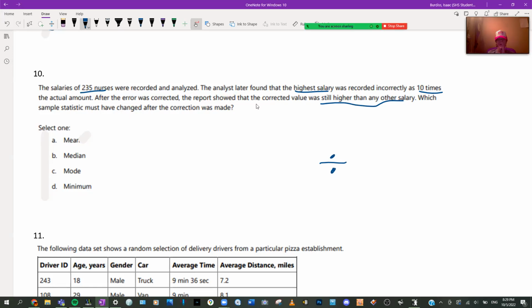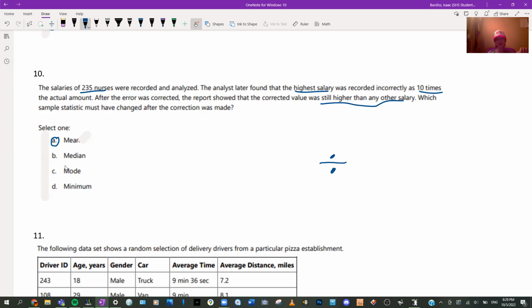And when things are divided, everything changes, or potentially can. But we know for a fact that the mean had to have. Mean always changes when there's some kind of thing like this, always. So that should be your automatic choice. The other ones, you never know.